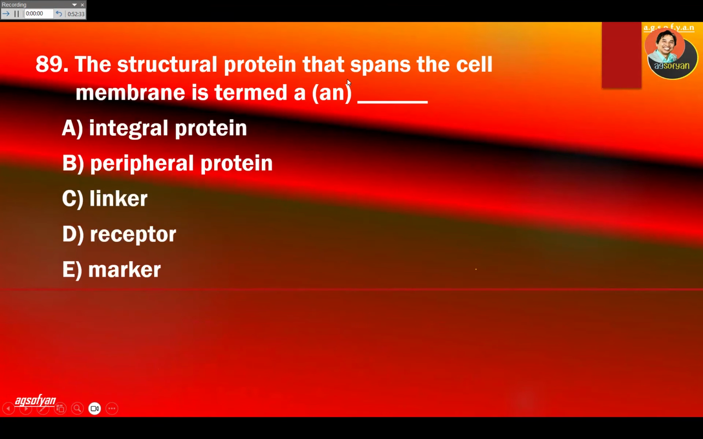The structural protein that spans the cell membrane is termed as... so this is the protein that crosses the cell membrane. Remember, there are two types of protein, integral and peripheral. Integral is the one that crosses the cell membrane. Peripheral is outside or inside. It will not cross the cell membrane. So integral for this question, which is A.